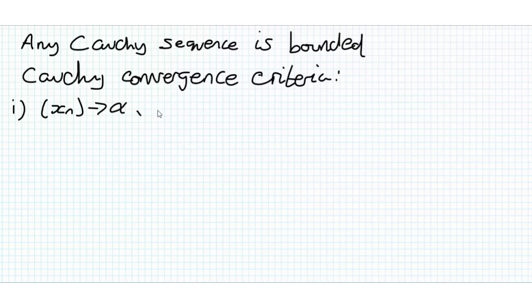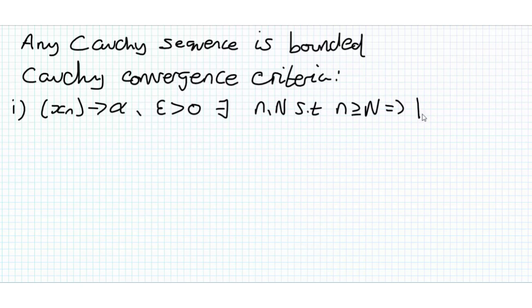So then we have, for all epsilon greater than 0, there exists a capital N such that n greater than or equal to N implies |xn minus alpha| is less than epsilon over 2, say.